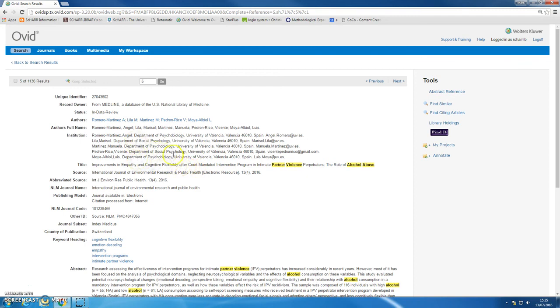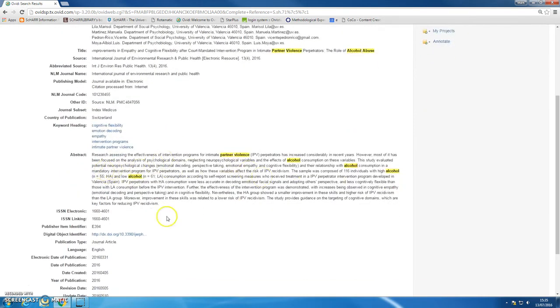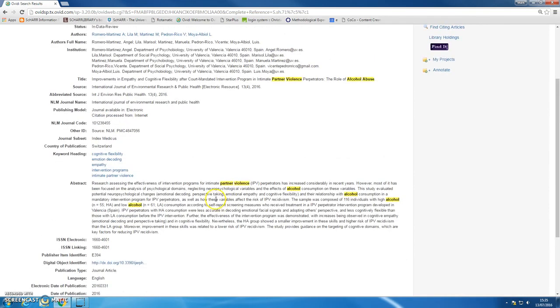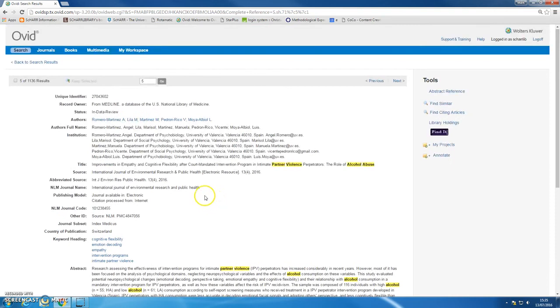So I've clicked on it. I can now see the abstract, a description of what the article concerns, and it's sounding pretty interesting actually. It's sounding pretty relevant. So in order to see if I can get the full text of that article, I'm going to click on Find It. Find It will link to ScHARR+, the University of Sheffield's library catalogue, and it will try and get me the full text if it can.